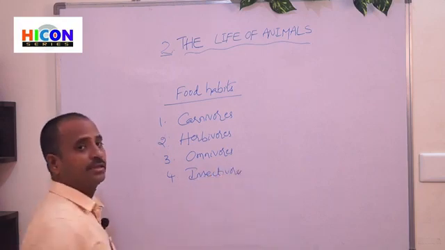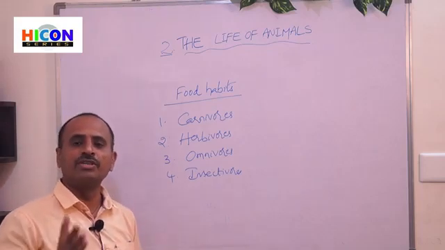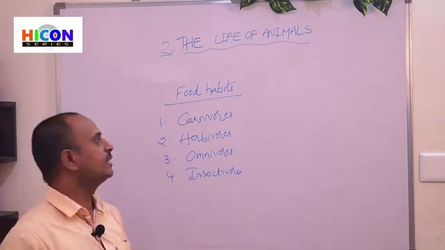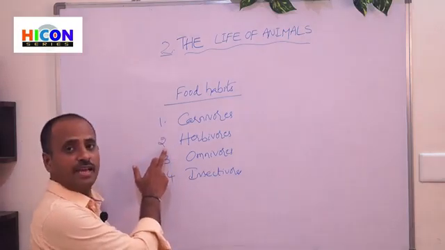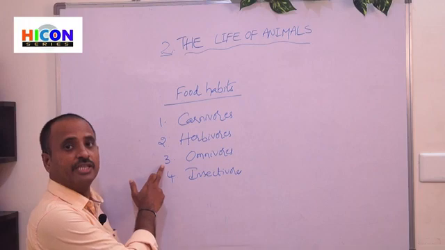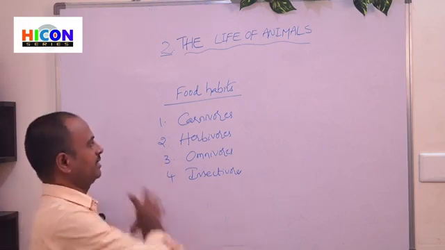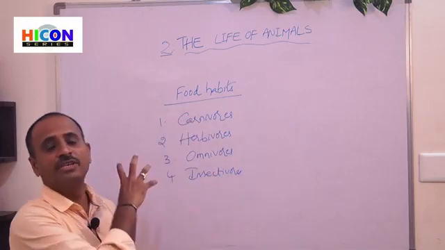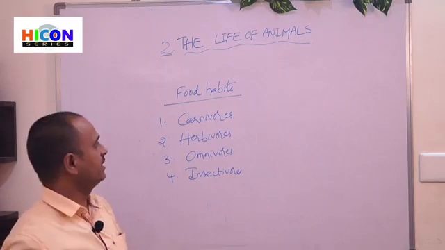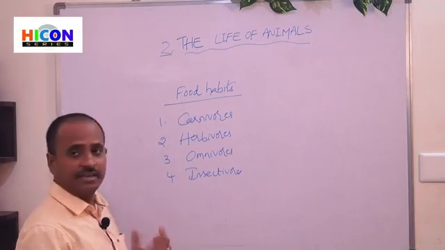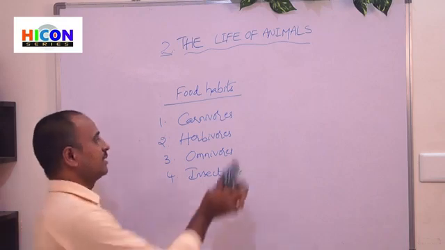So children, based upon the food habits of animals, the animals are divided into four types. The first one is carnivores, the second is herbivores, the third is omnivores, and the fourth is insectivores. These are the four types of animals classified on the basis of their food habits. Let us discuss each one in detail. First we will discuss carnivores.